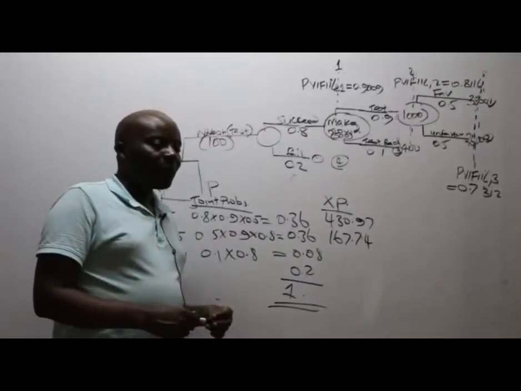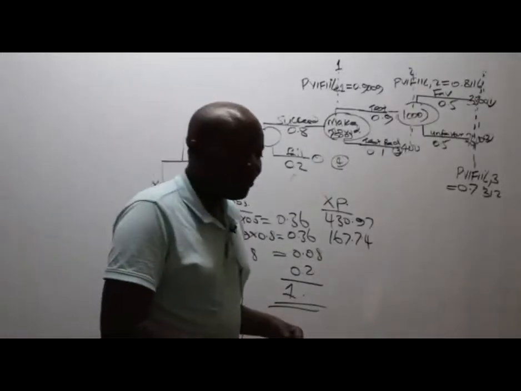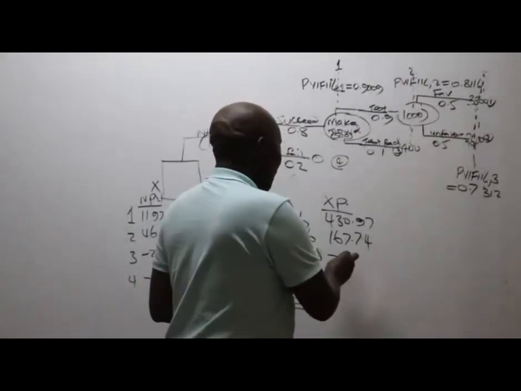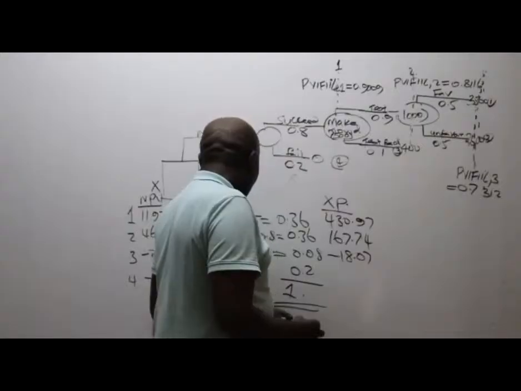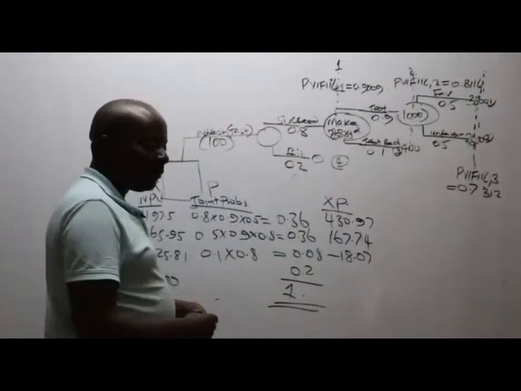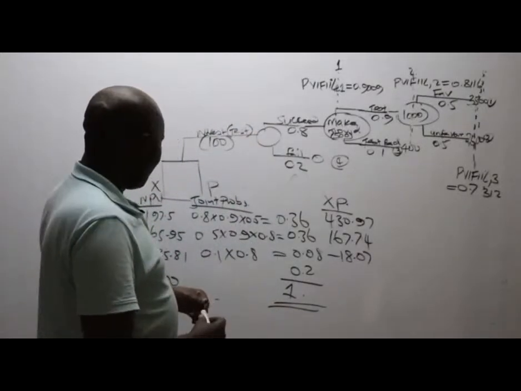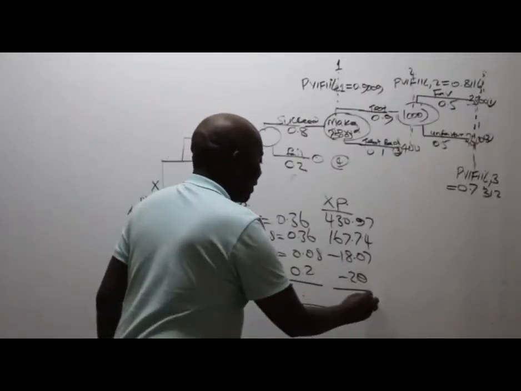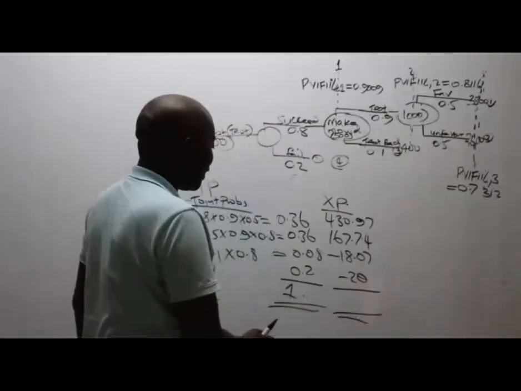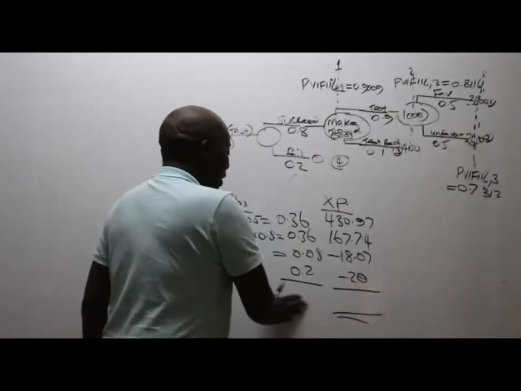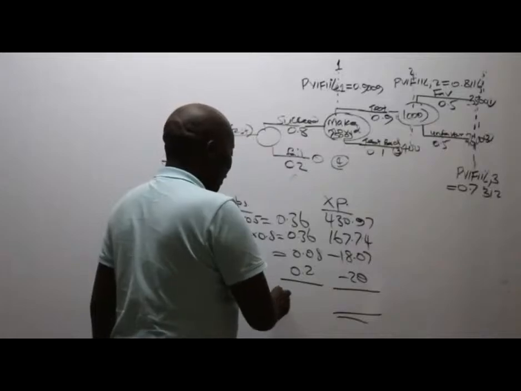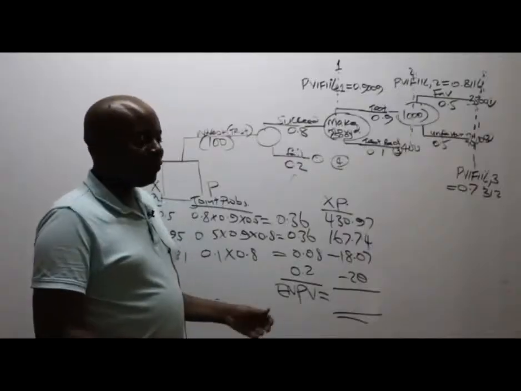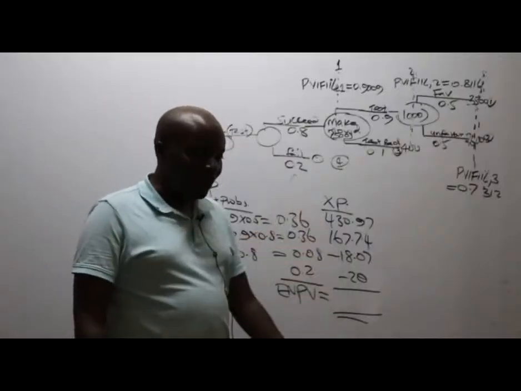Branch 3, what do we have there? Negative 18.07. Branch 4, the last one, gives me negative what here? Negative 20. So then could you kindly come and add here for you to be able to give us what we call expected net present value. What do we have here, somebody?